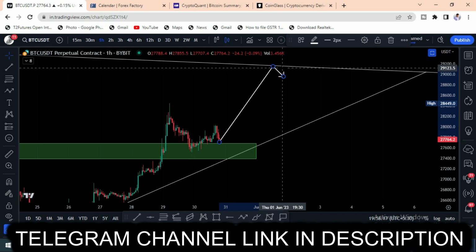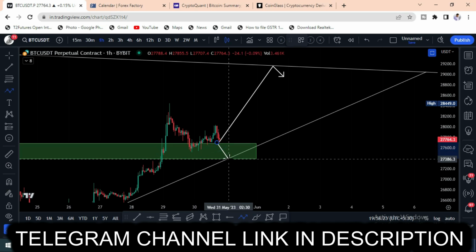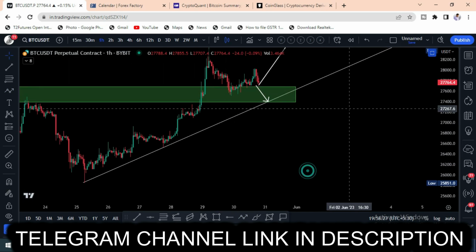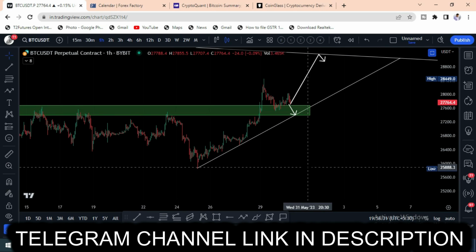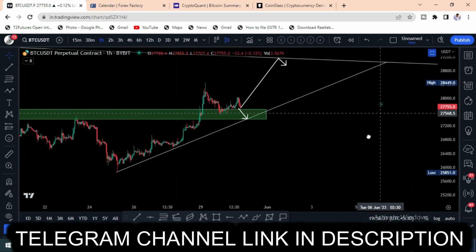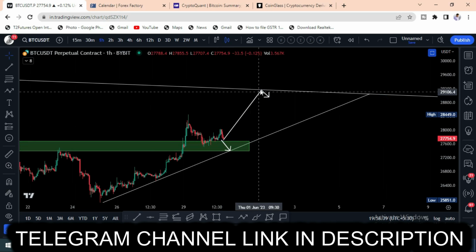Or else we can expect one more thing. If you break this trend support line, here you are observing the trend support line, the next important support area is $25,800 or 25,500. If it loses that also, 24,400. So I am expecting first it will test upwards of the $29,000 area.